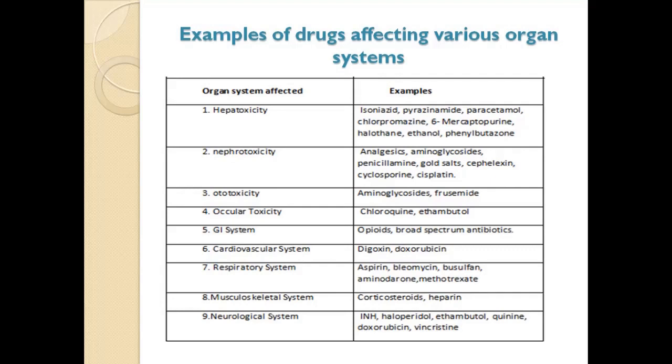The respiratory system can be affected by drugs such as aspirin, bleomycin, busulfan, and methotrexate. The musculoskeletal system can be affected by corticosteroids and heparin. And the neurological system can be affected by haloperidol, ethambutol, quinine, doxorubicin, and vincristine.